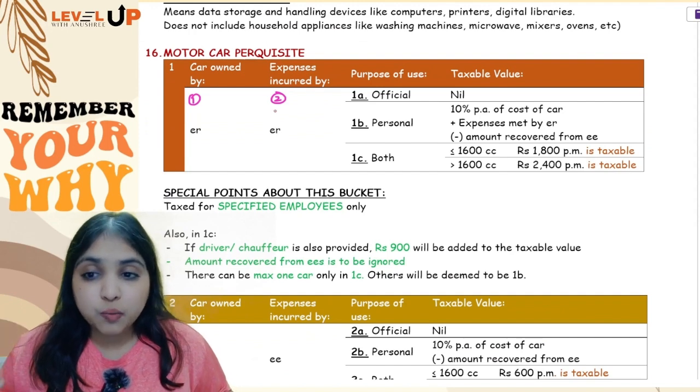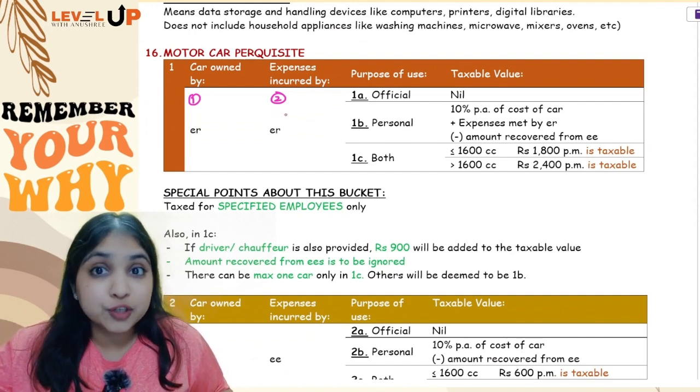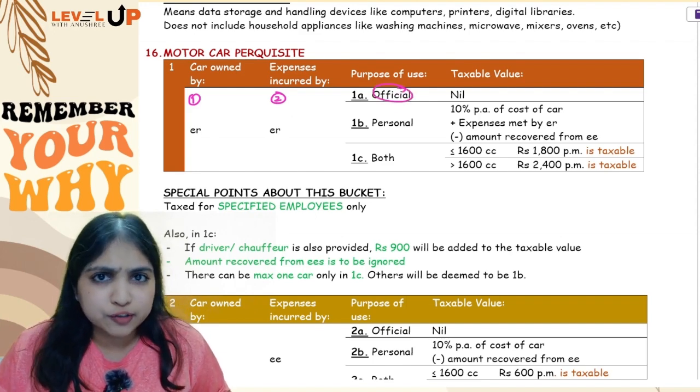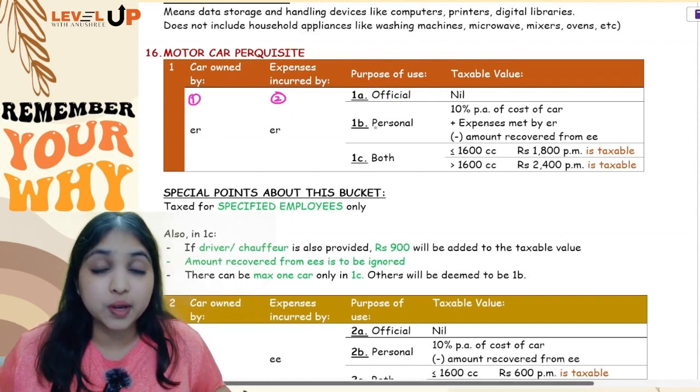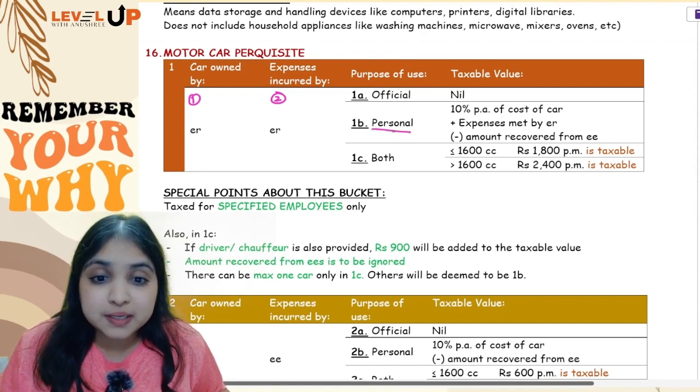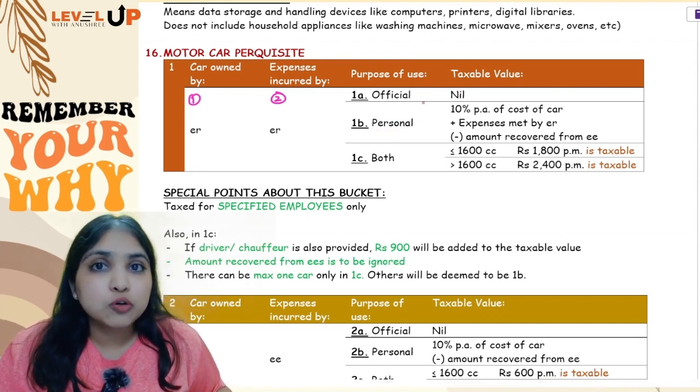Okay. Now what will be the taxable value of the perquisite? It fully depends upon what the employee is doing with the car. If the employee is using the car for only official purposes, then it will be fully exempt. But if the employee is using the car for personal purposes, then it will be taxable. Now how to compute the taxable value?